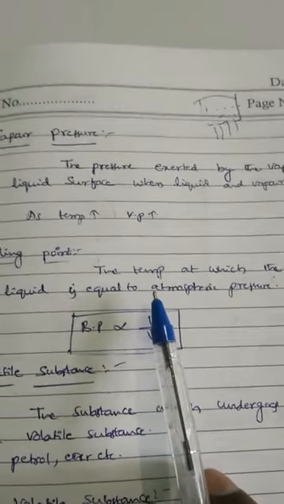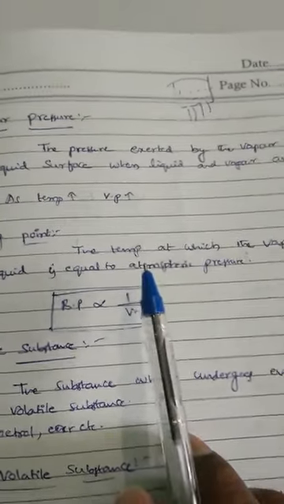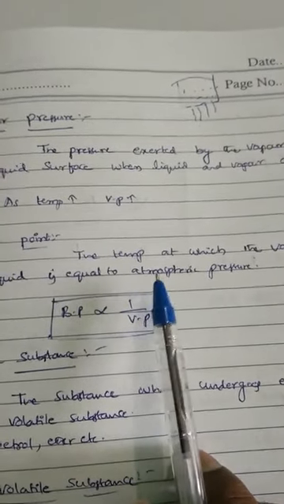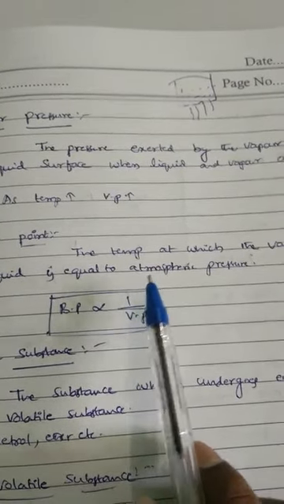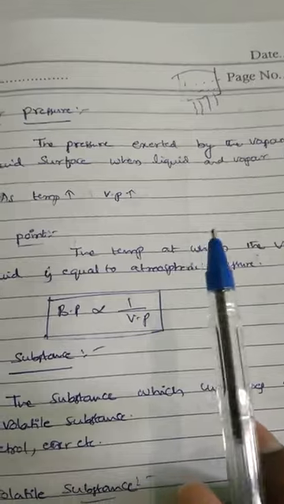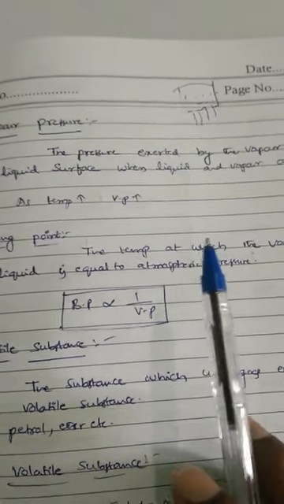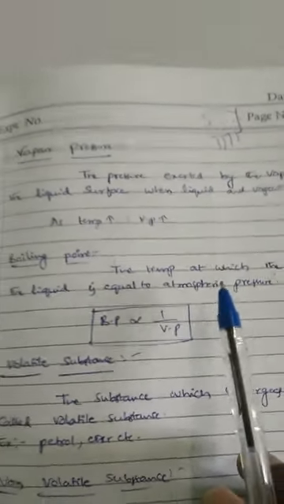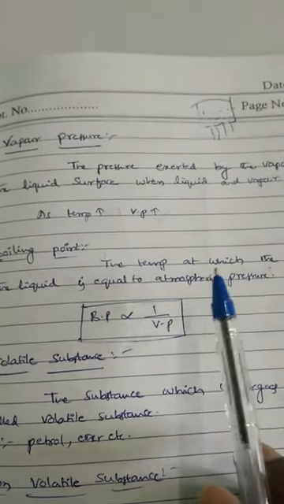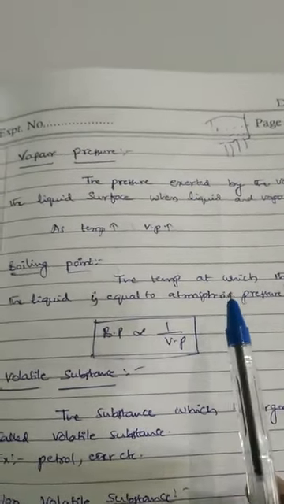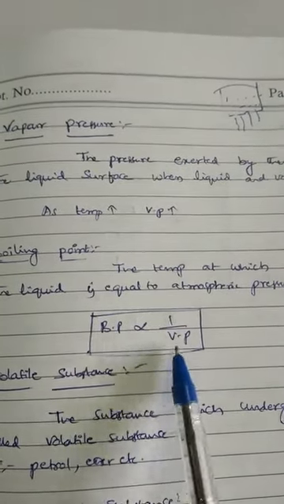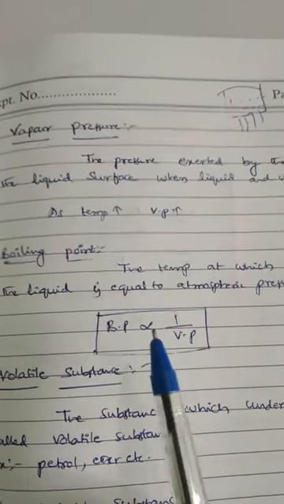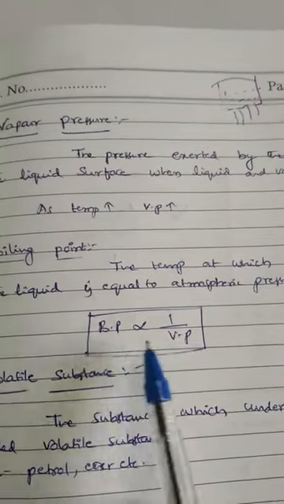For example, if you heat water, at 100 degrees that is called the boiling point. That means at 100 degrees temperature, the vapor pressure of the liquid is equal to atmospheric pressure, that is 1 atmosphere. That's why the liquid undergoes evaporation. That temperature is considered the boiling temperature. Here is one more point: between boiling point and vapor pressure, an inverse proportion is there. I will explain later how this inverse relation is present between boiling point and vapor pressure.